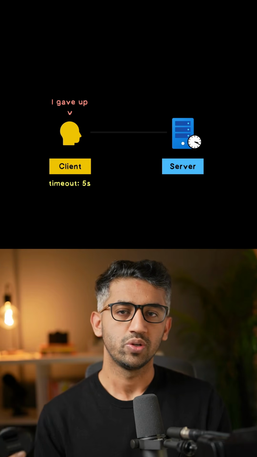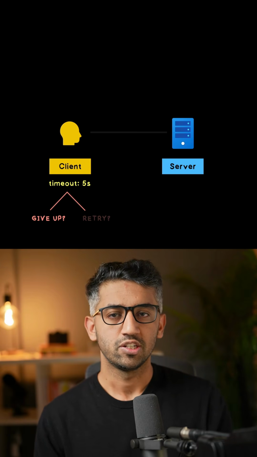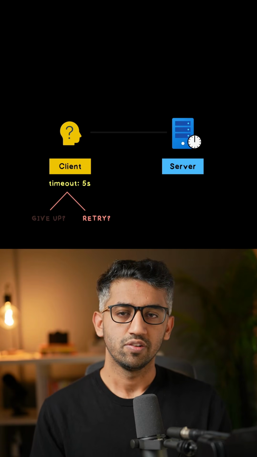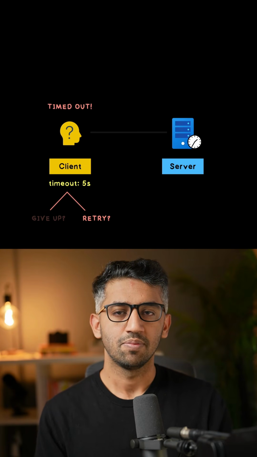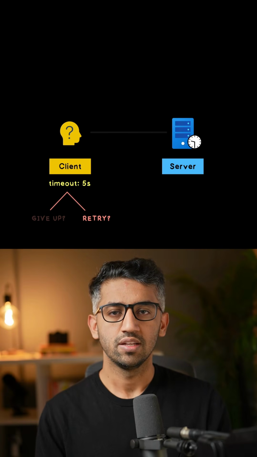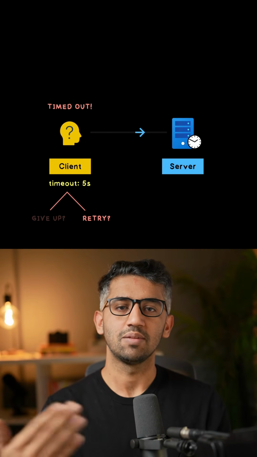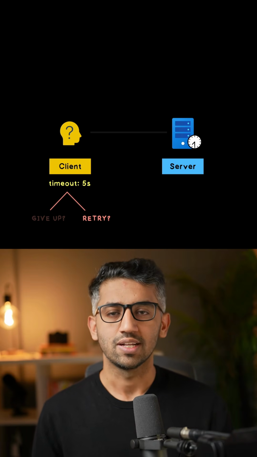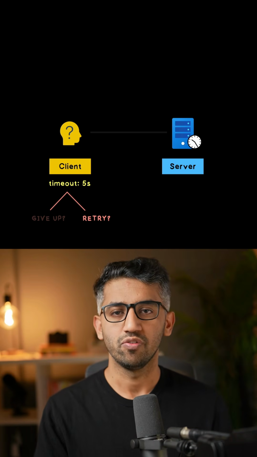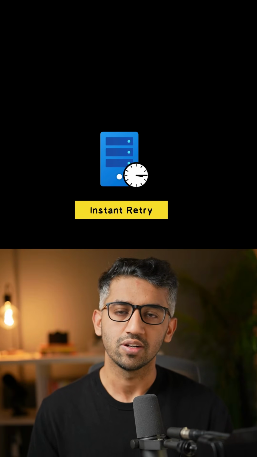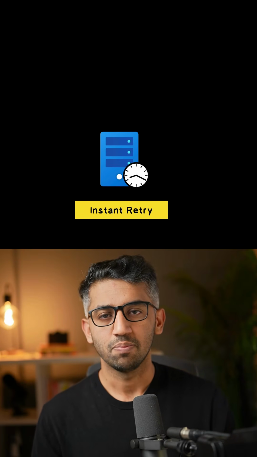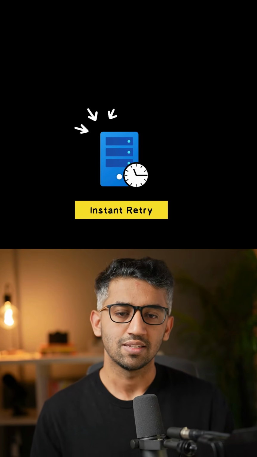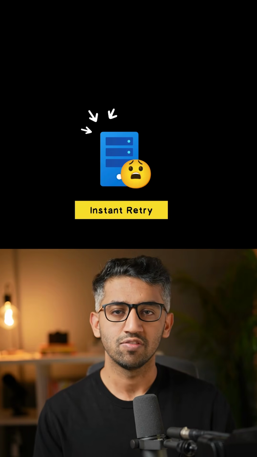Now there are two ways to handle the timeouts. One is to give up and show an error, or the client can make a retry call. So the client makes a call to the server, waits for some time. If it times out, it will send the same call again. If it times out again, it will retry the same call. And this way it will keep on retrying until the server responds or the client exhausts the maximum number of retries. This type of retry is called instant retry, and it can be bad because the client can keep on making the same call again and again while the server is already exhausted.